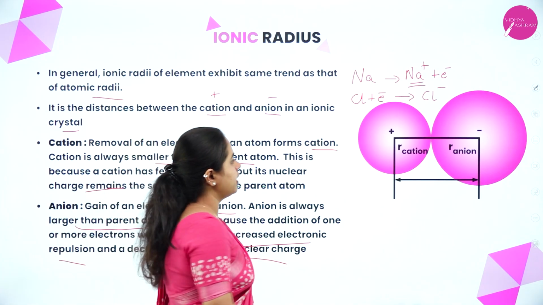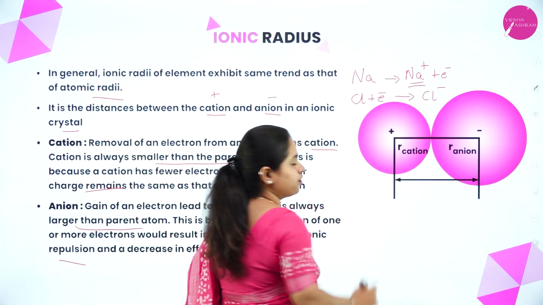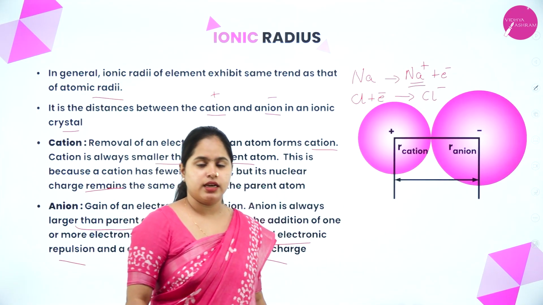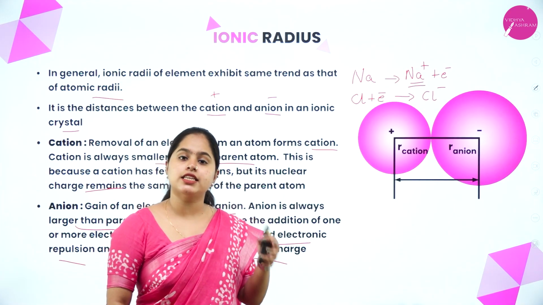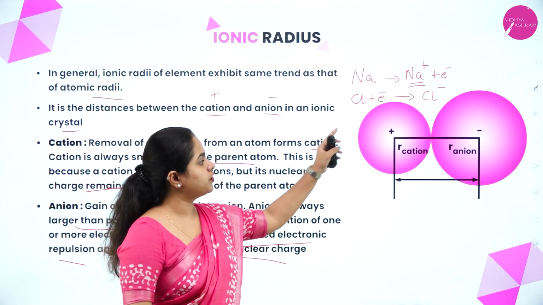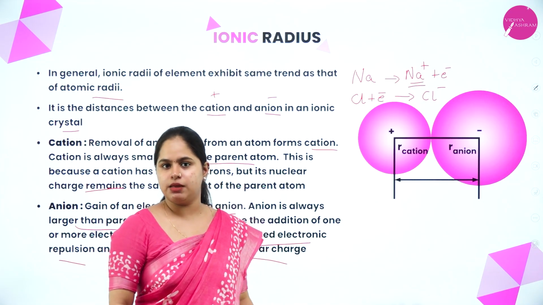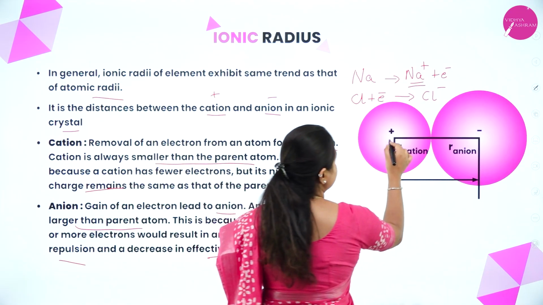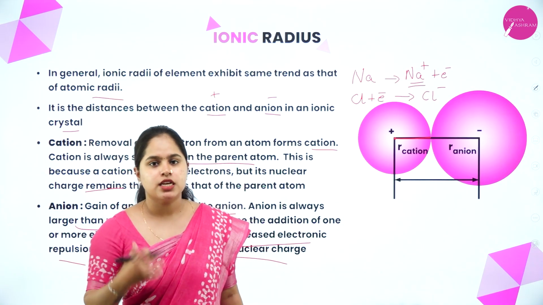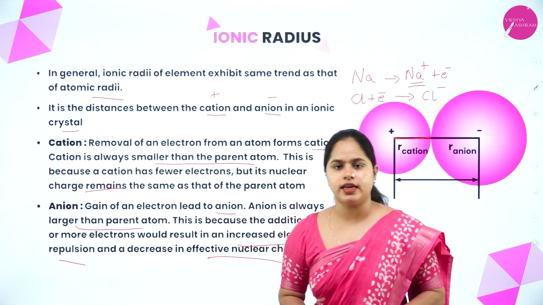As you can see here, the size of the cation is smaller than the size of the anion. Because as we discussed, the size of the cation will be smaller than the parent atom, and the size of the anion will be larger than the parent atom. So this is the radius that you can see here. I hope it is clear, ionic radius.